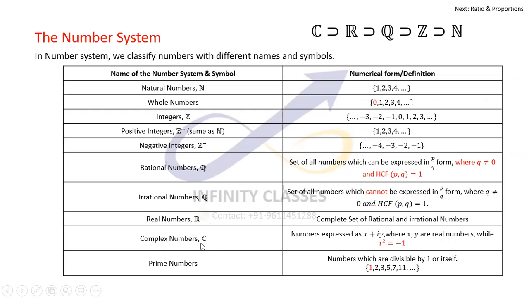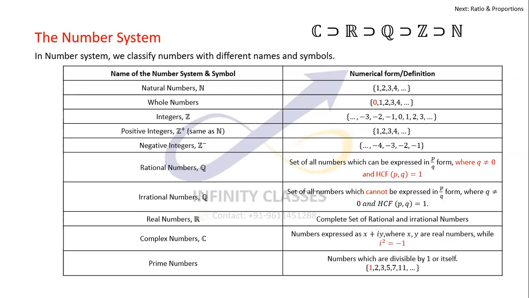Then comes the complex number, which is represented by C. It's the set of all the numbers which can be represented in x plus iy form, where x and y are real numbers, but i is imaginary. i square is equal to -1. Of course, we have not learned about it. We have not discussed it. So there is a separate topic altogether for complex numbers, so we need not worry about it for now.